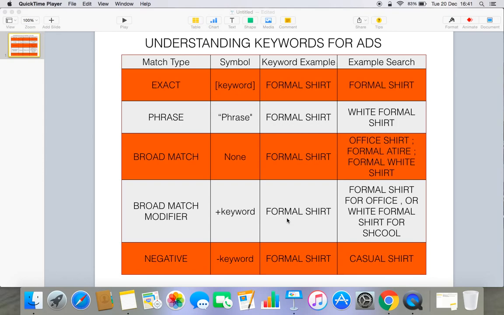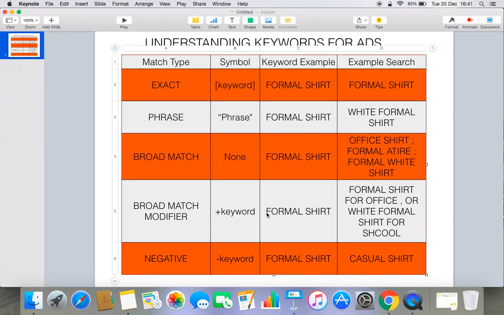But with broad match modifier, we are using it in a very smart way, a finer way, where we put a plus symbol in front of the words we are using in our keywords. Like, we put a plus symbol before formal and before shirt.